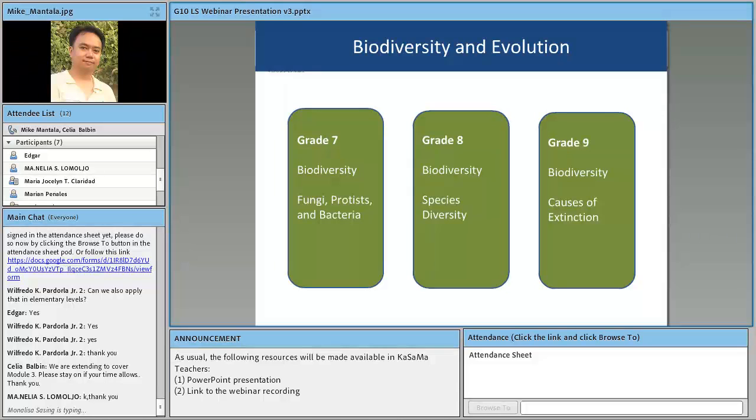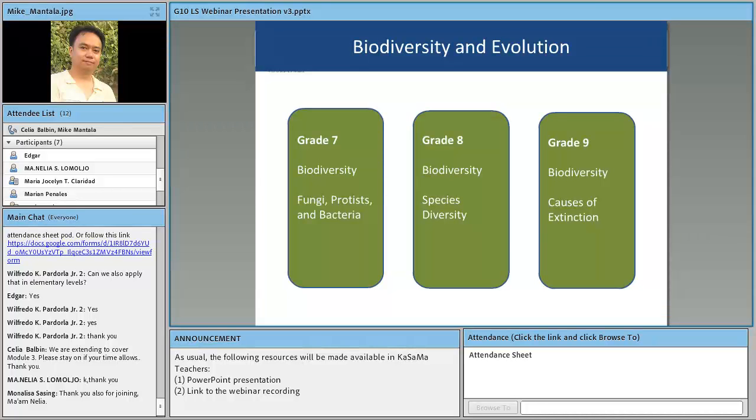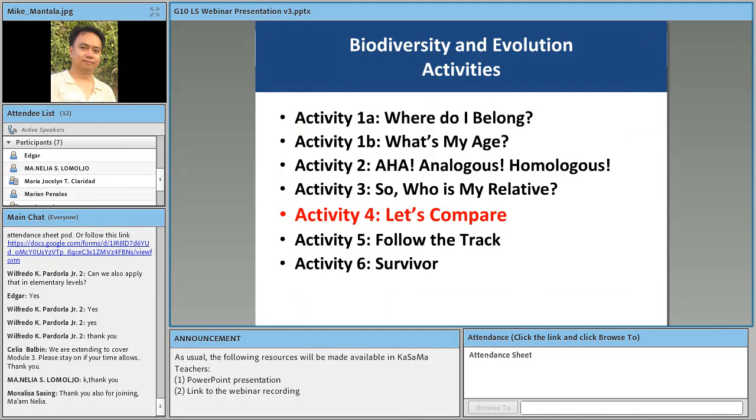And what is good in these activities that we will discuss later, no? In biodiversity and evolution, is that they are closely related to one another. So if we take a look at the different activities that were developed for this topic, okay, all these 1, 2, 3, 4, 5, 6, 7 activities would help the students answer the key questions for this module.